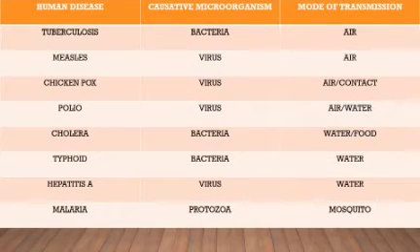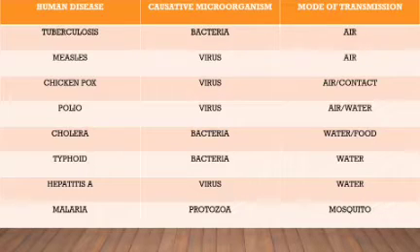Here is a table where you can see some diseases and their mode of transmission. First disease, tuberculosis. The microorganism that causes it is bacteria and the mode of transmission is air. Then comes measles. The causative microorganism is virus and the mode of transmission is air. Next disease is chickenpox. The causative microorganism is virus and the mode of transmission is air or contact. Then comes polio.